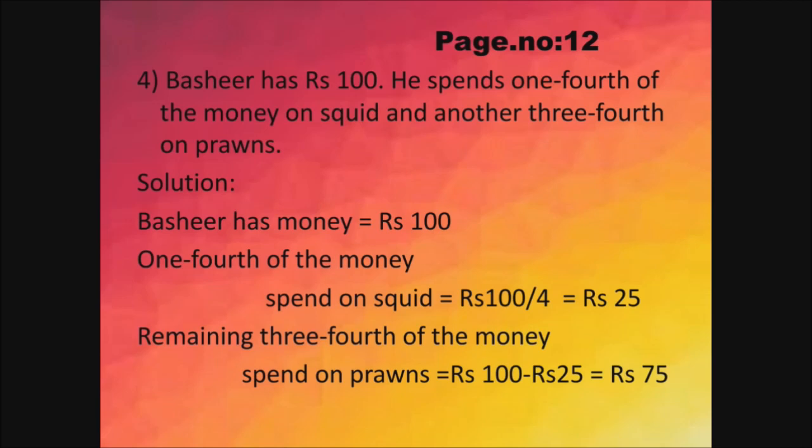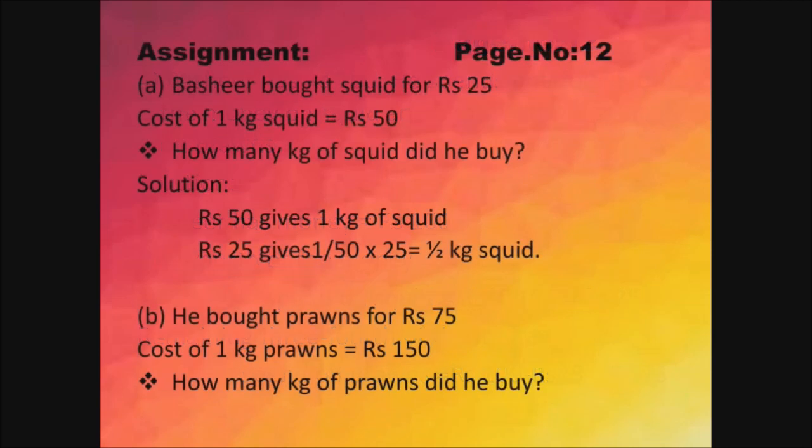So here you have rupees 100 minus rupees 25. If you subtract this, you will get rupees 75. Got it? 1/4 means 25 rupees and the remaining 3/4 means 75 rupees, out of 100 rupees. Got it, students?